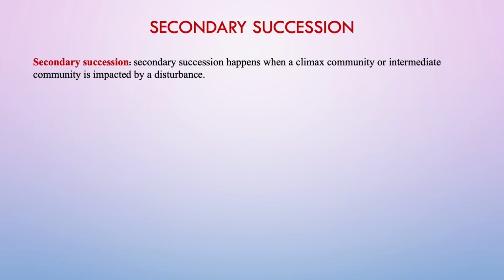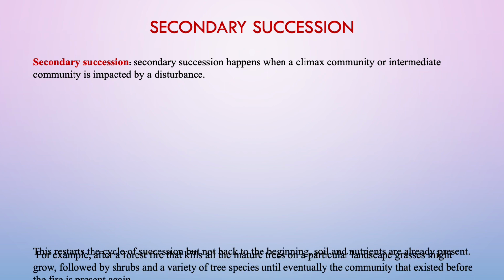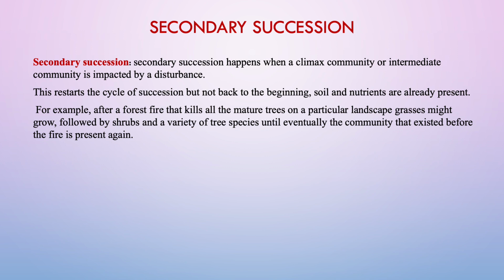So secondary succession happens when a climax community or intermediate community is impacted by a disturbance. Then this restarts the cycle of succession, but not back to the beginning. Soil and nutrients are already present. That is why this is called secondary succession. If it is back to the beginning where no soil or nutrients are present, then it is primary succession.